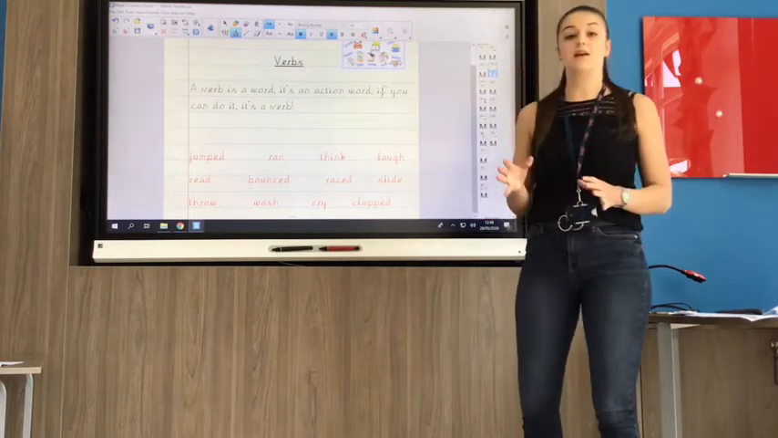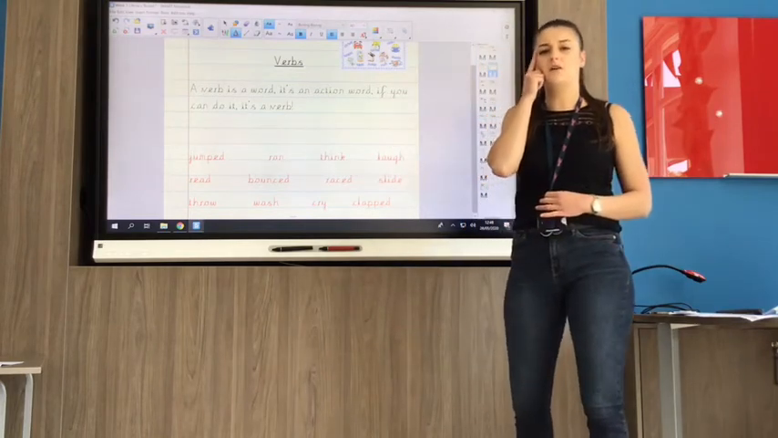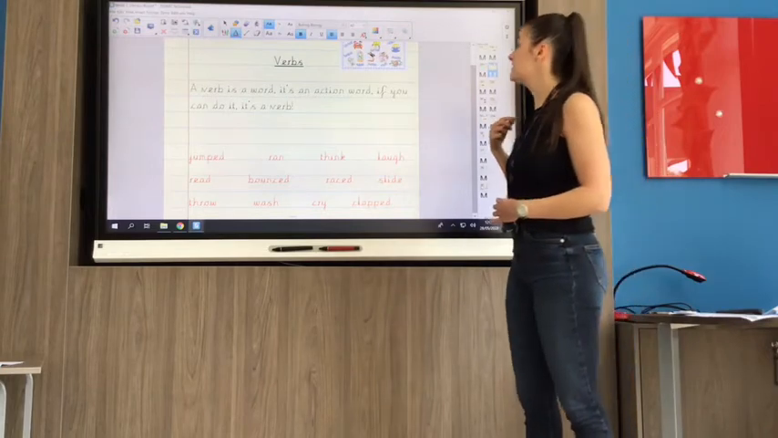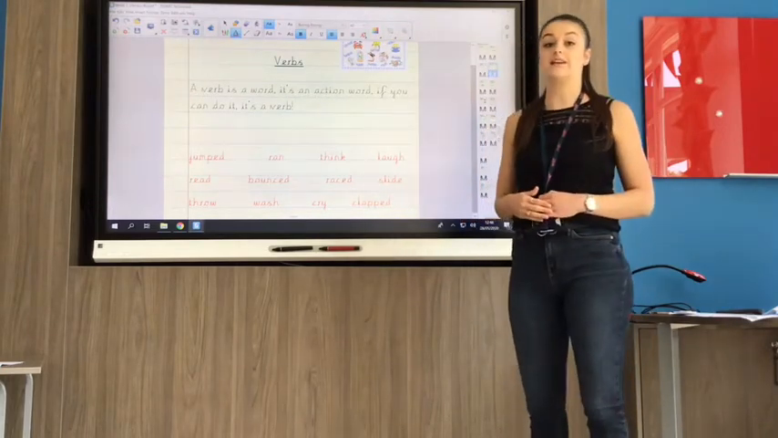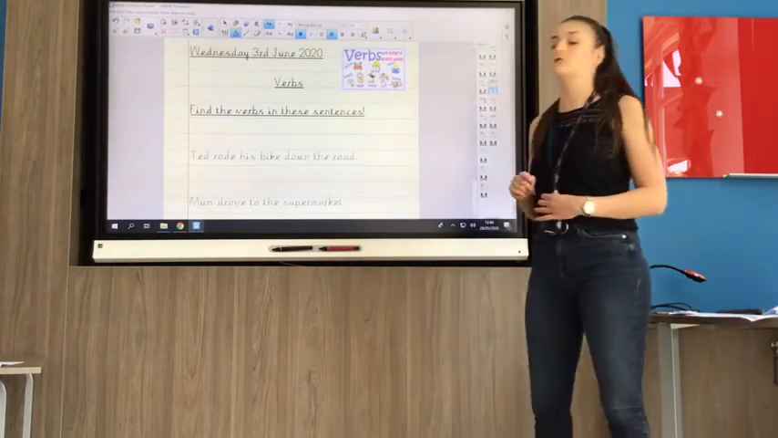Now some of these you might not think are verbs like think, because when someone's thinking they look like they're not doing very much, but actually they are in their heads. So as long as it's an action or a doing word, it's a verb. So let's have a little look at your activities for today.